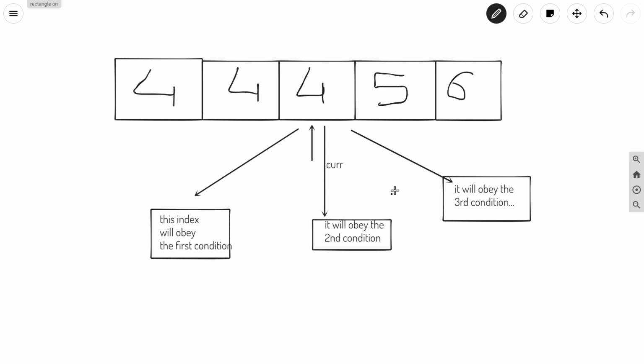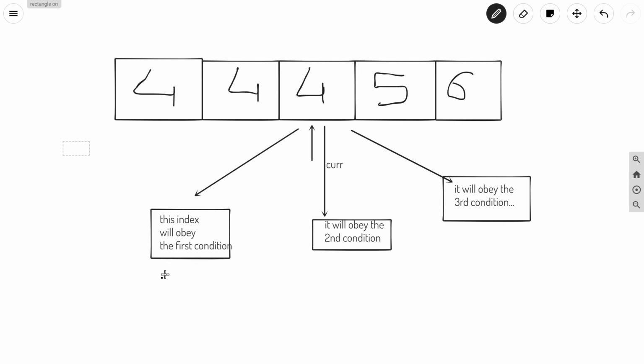So what we can do is have a recursive function for this, and we will solve for each of the recursive cases. So let's say we have a recursive function solve, and we are on any particular index current. So basically we will check for the first condition.